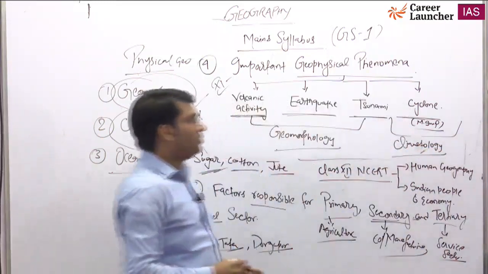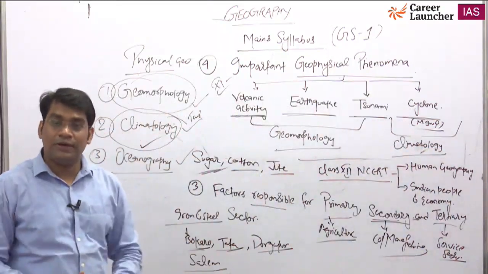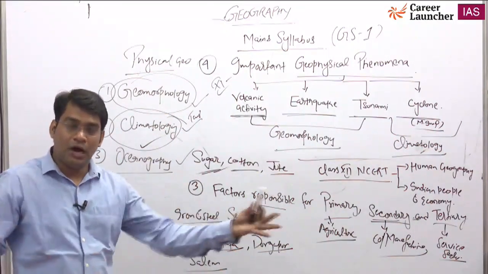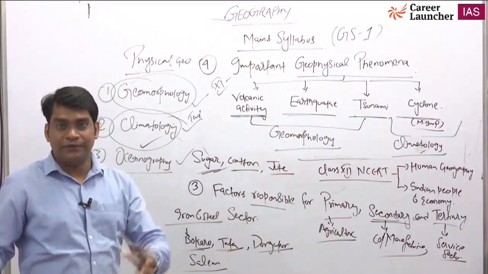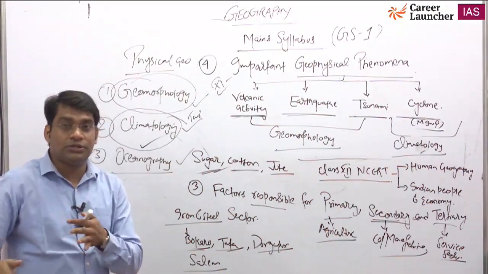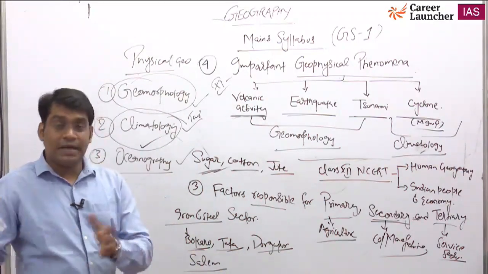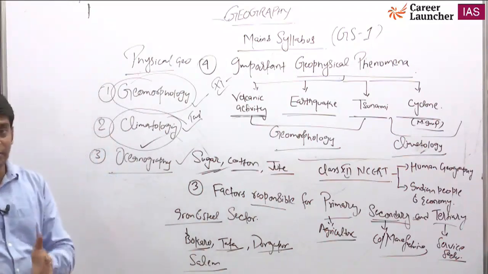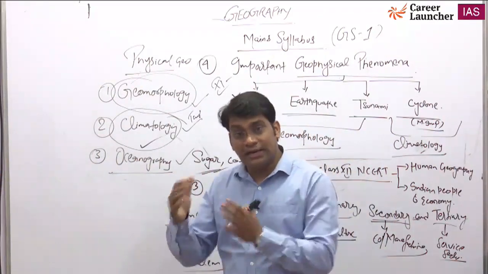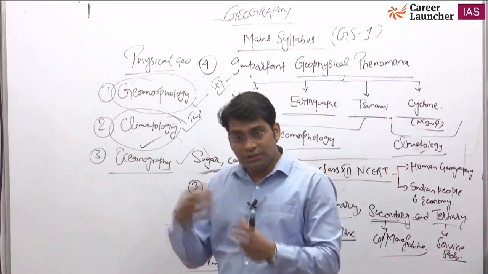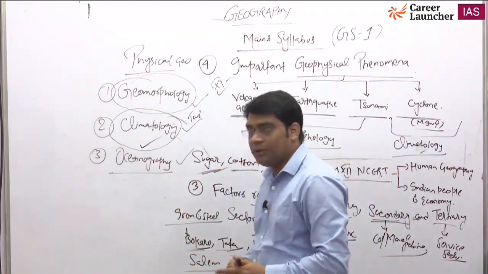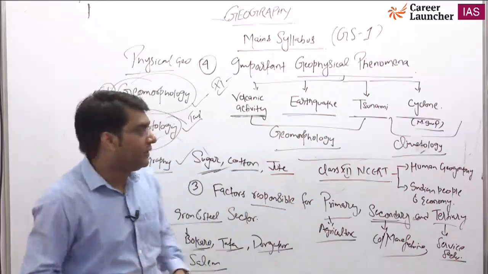Okay, in climatology we will see there are different types of cyclone. One is called tropical cyclone, another is called temperate cyclone. Then we will see how both cyclones are different, the difference between temperate and tropical cyclone, the reason behind cyclone formation in the Indian Ocean more frequently, and why these cyclones are categorized as more dangerous. This is the big question: why are recent years' cyclones categorized as more dangerous cyclones? This type of thing you will prepare for the mains examination. Okay, static portion plus current affairs.